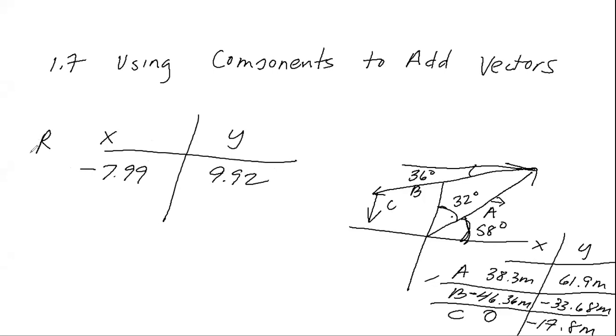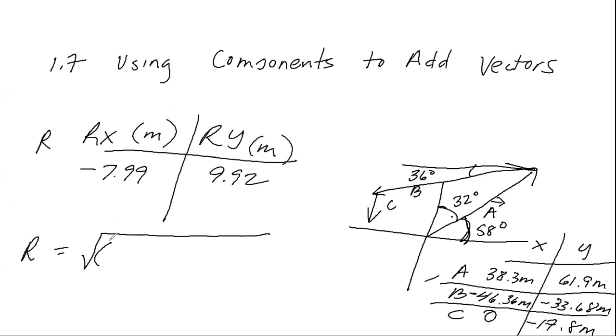We would like to convert from Cartesian to polar. So my vector is going to be my R, this is R sub x and R sub y. My R total is going to be the square root of the sum of the squares. These are in meters once again. So R is going to be negative 7.99 meters quantity squared plus 9.92 meters quantity squared, and it's going to be 12.7 meters.